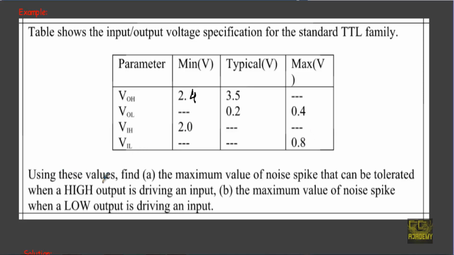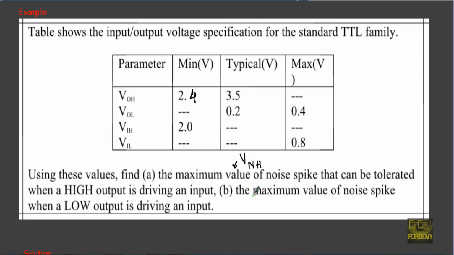We have to use these values to calculate the maximum values of noise spike that can be tolerated when a high output is driving an input. That means we are asked to calculate our VNH, the maximum value of noise spike that the circuit could resist and will not show any false operation in our given circuit.